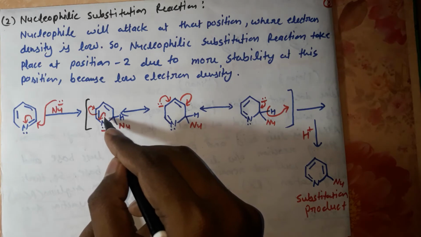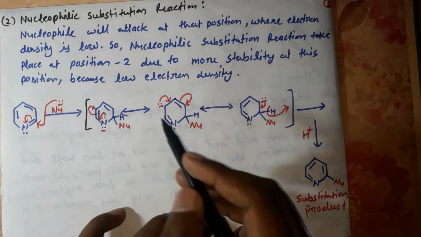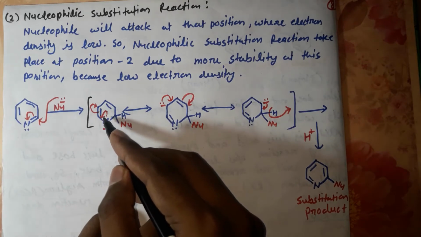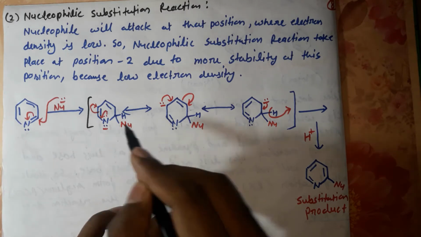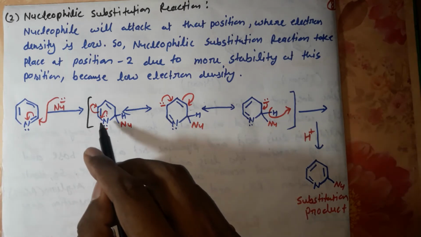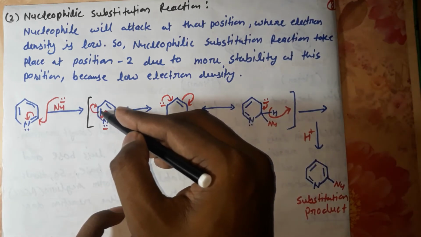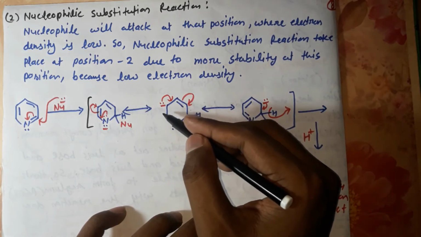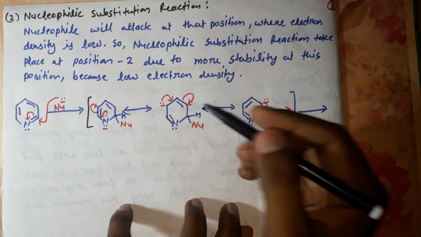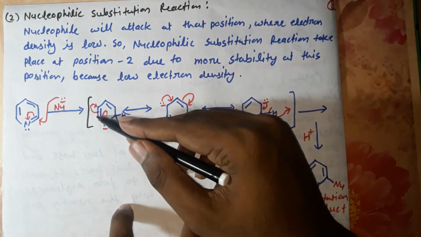In the next step, the pi electron shifts back and this negative charge is neutralized. It is removed from the nitrogen and forms a bond at this position, then the next bond breaks and shifts its electrons to this position, which becomes negative because of the extra pi electron of this carbon.